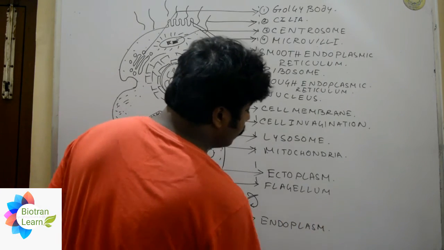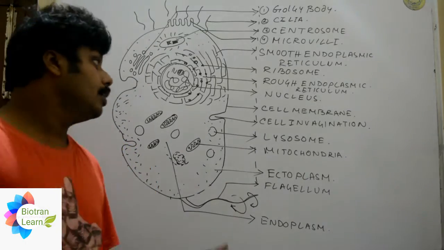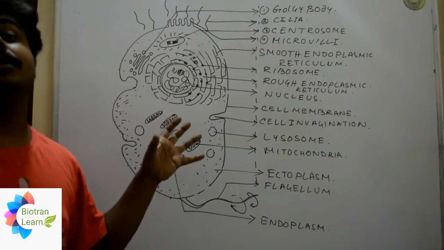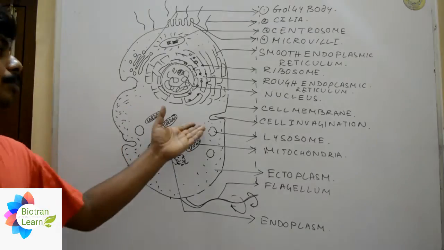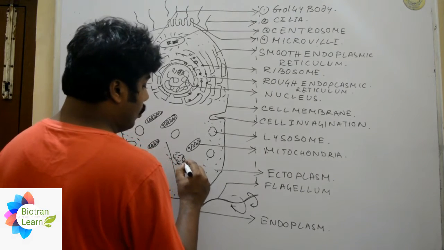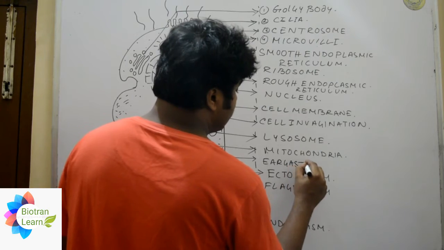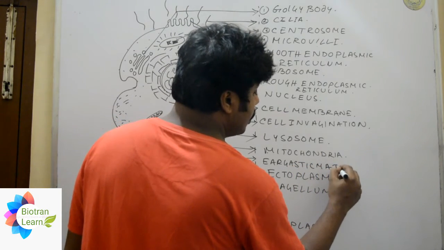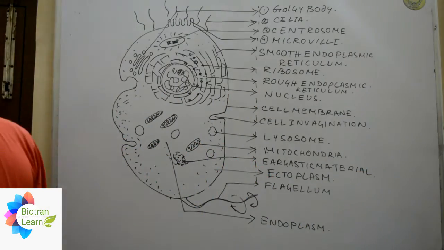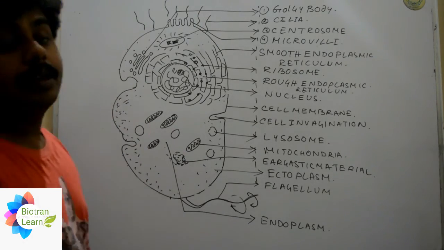Now I have told you that as we have our garbage in our home, right? If this is a particular cell and these are different cell organelles or members of the family, they will produce a certain amount of garbage. So what will that kind of garbage be called? That will be known as ergastic material. That includes different kinds of enzymes. In this ergastic material, we will have certain enzymes that help to regulate the different metabolic functions.